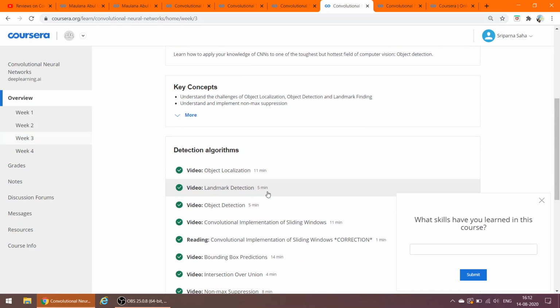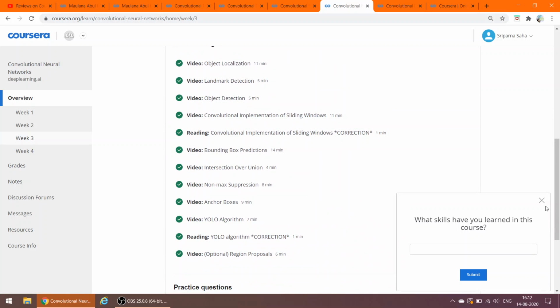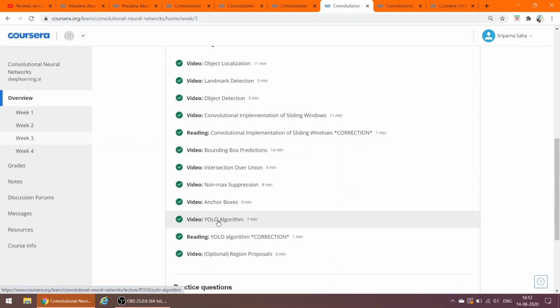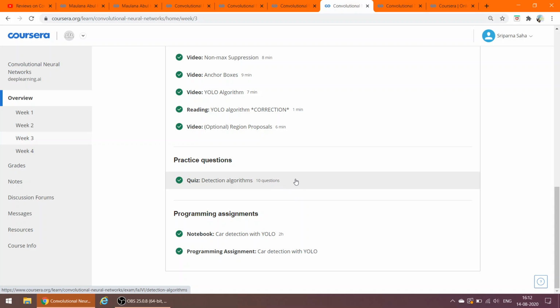In week 3, it will be about a case study of object localization and landmark detection. In object detection, the You Only Look Once, that is the YOLO algorithm, will also be talked about. So you are going to know the basic concepts of the CNN architecture in detail. Week 3 has a quiz of 10 questions with another programming assignment where you will understand how to detect cars using the YOLO algorithm.